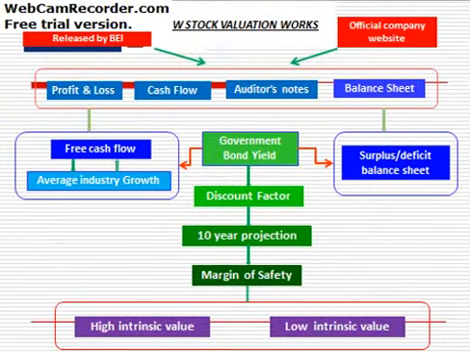Next, we would like to show you the secret formula, how the stock valuation works based on the Benjamin Graham formula and then the projection discounted from Warren Buffett. You see in the caption that we obtain the data basically from the stock market authorities in quarterly financial reports, and if not, we can find it on the official company website. What we look at in the financial report is basically profit and loss, cash flow, auditor's notes, and balance sheet.